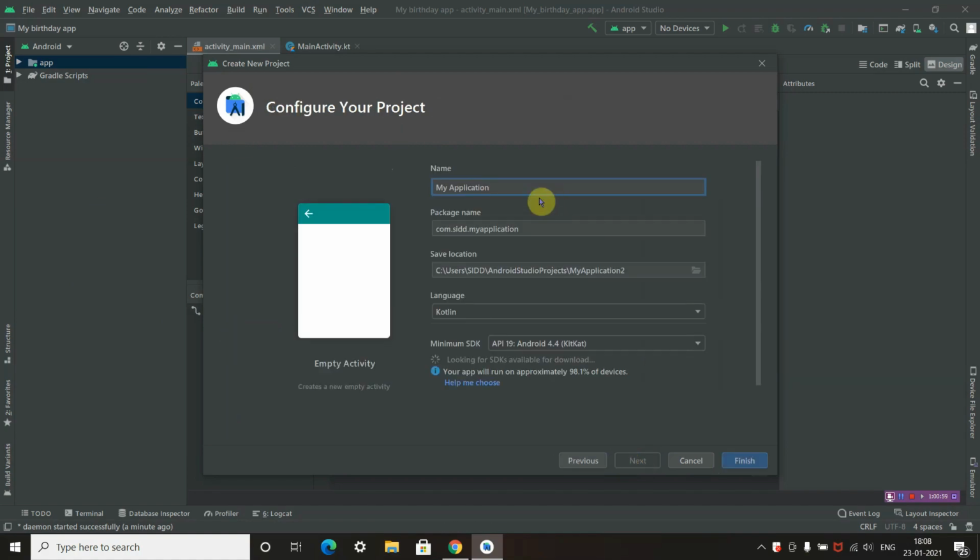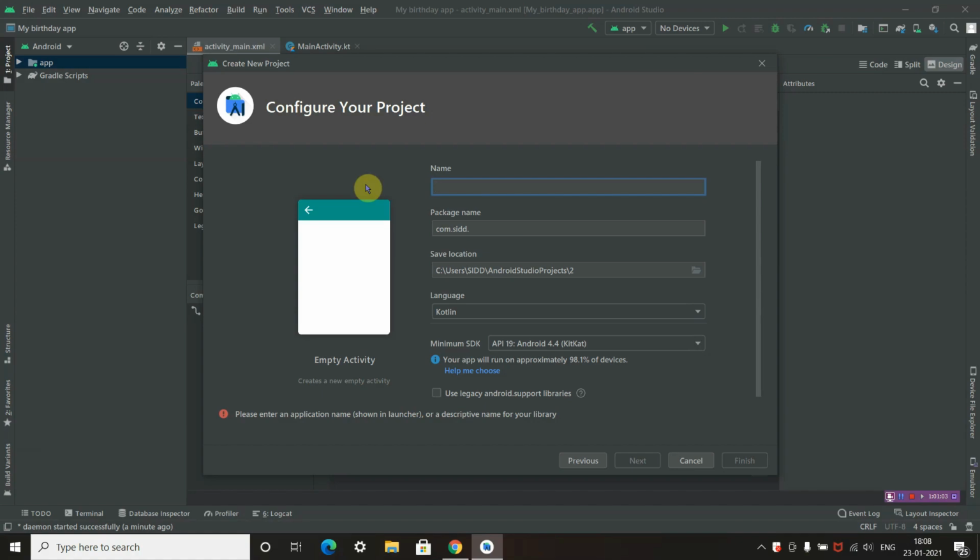Next, after this, you need to rename your app. Let us rename it my birthday app. Okay. After this, what is the package name? It might be your company name or your app or your developer's name, whatever you want it to be. By default, it has taken the app name.